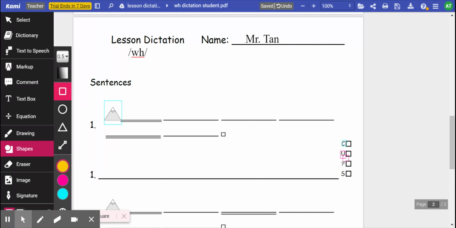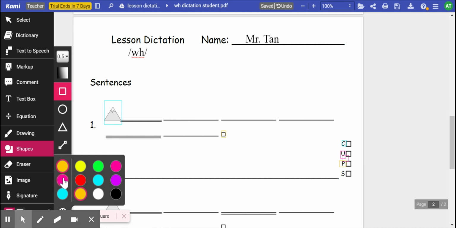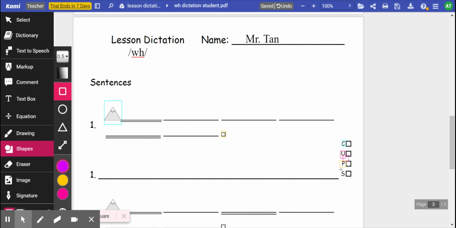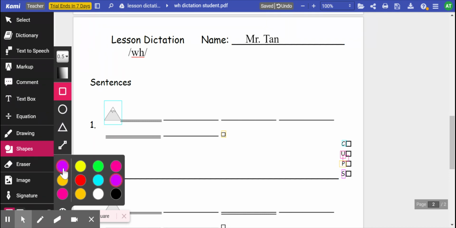Punctuation is a period or a question mark at the end of the sentence. And spelling. S stands for spelling, so make sure you spell each word correctly.